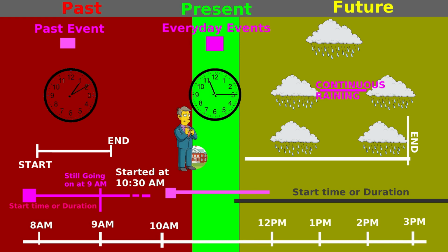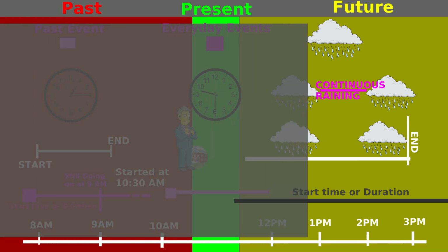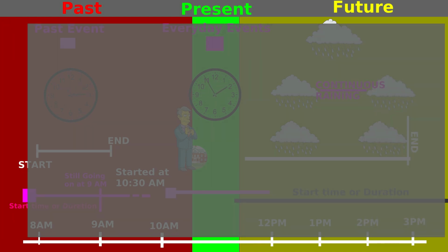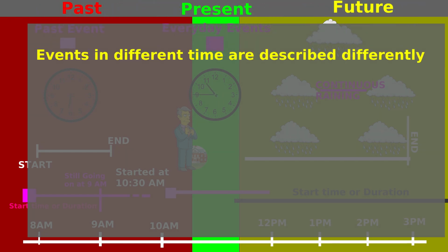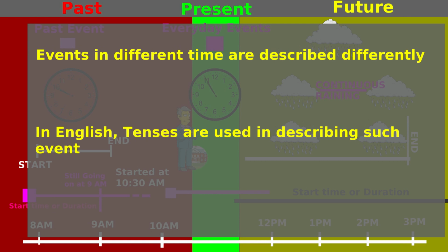There can be events which will continue to happen in the future, and we will have information about their start time or the duration of time since its start. You can see that there are different events possible in each time domain. In every language, these events are described in different ways. In English, we make use of different tenses to speak about these situations which can be easily understood by the listener.